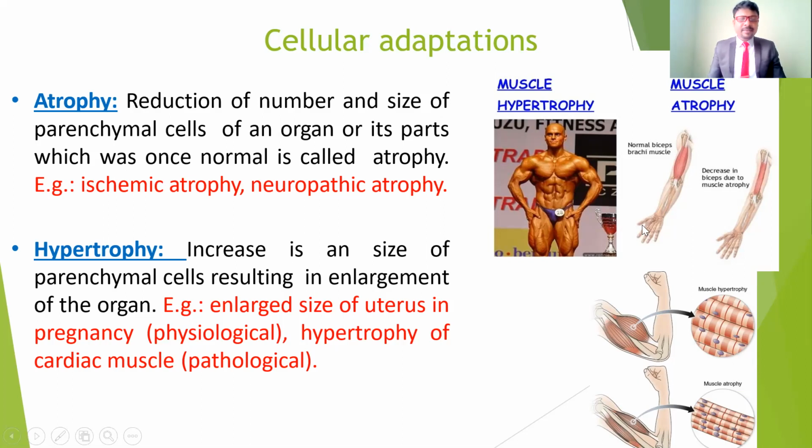Coming to another one, hypertrophy. Hypertrophy is an increase in the size of the parenchymal cells, resulting in the enlargement of the organ. It is because of the excessive repetition of workload on the muscle. For example, those who do bodybuilding or exercise with weights increase the resistance to the muscle, which gives enlargement.